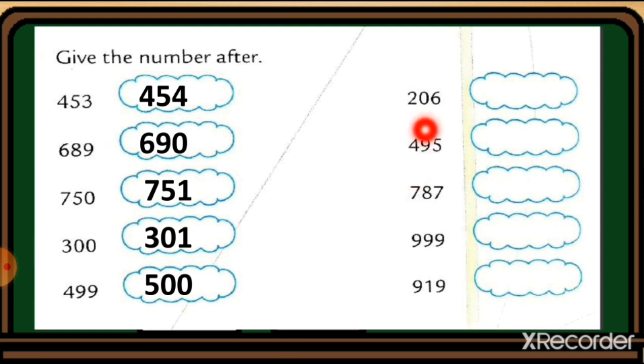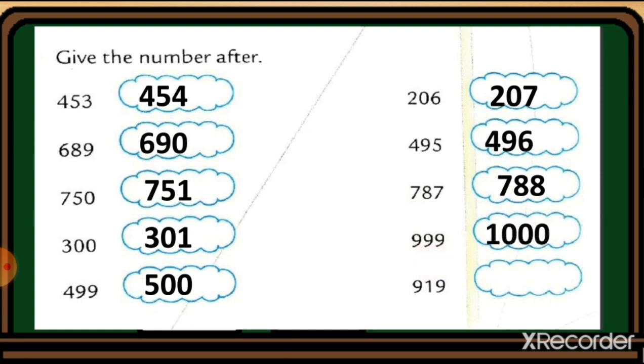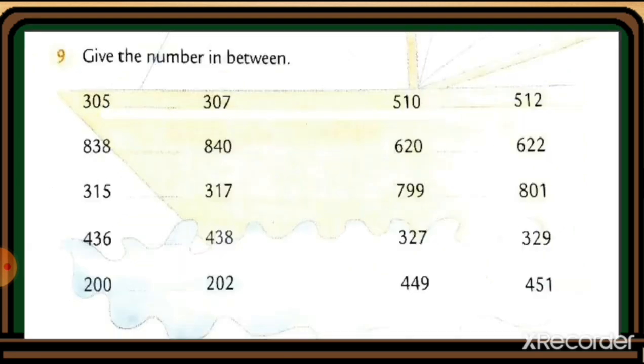So after 206 the number 207 will come. 495. So after it the number 496 will come. 787. So after it the number 788 will come. 999. So after it the 4-digit number will come, which is 1000. Here 990. So after it the number 991 will come.